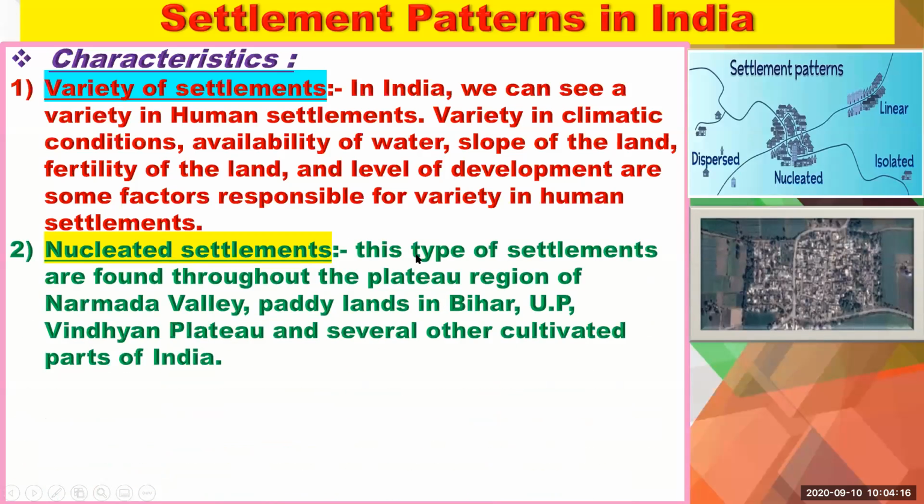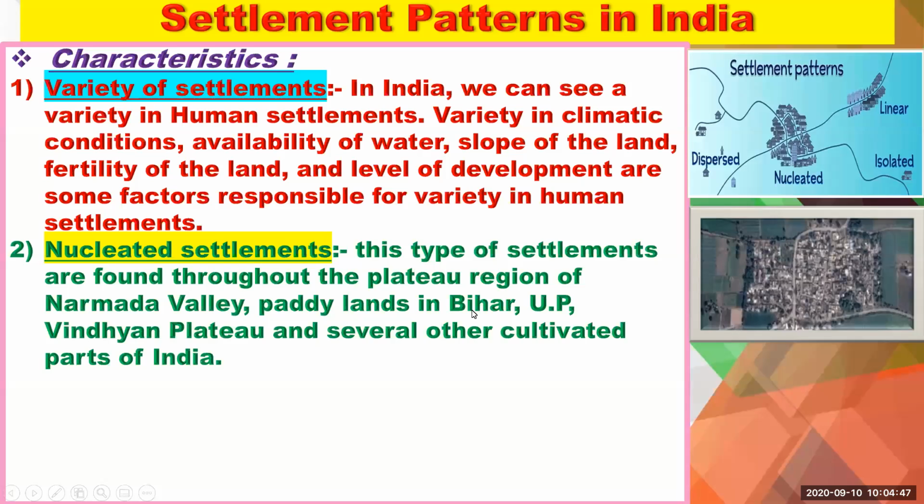Now next, nucleated settlements. This type of settlement is found throughout the plateau region of Narmada Valley, paddy lands in Bihar, Uttar Pradesh, Vindhyan Plateau, and several other cultivated parts of India. See, paddy lands means where a rice crop is grown.